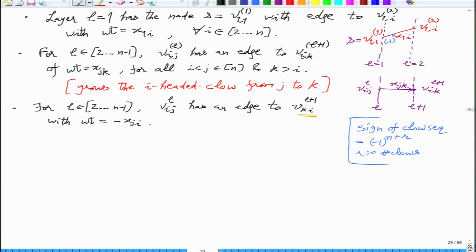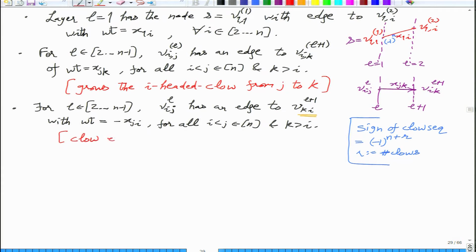Just introduce this for all i less than j from 1 to n and k greater than i. Right, you want the next head to be bigger than i. So that's all you have to remember.